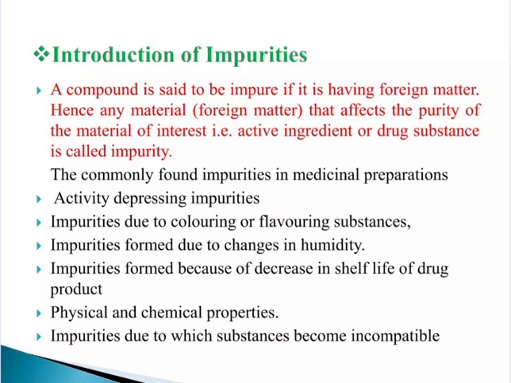First one is activity depressing impurity. Second one is impurities due to coloring or flavoring substances. Third one is impurities formed due to changes in humidity. Fourth one is impurities formed because of decrease in shelf life of the product. Fifth one is physical and chemical properties. Sixth one is impurities due to which substances become incompatible.